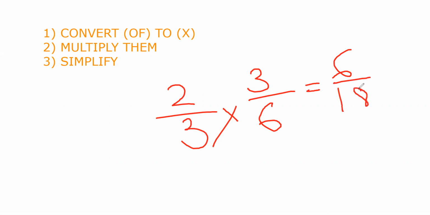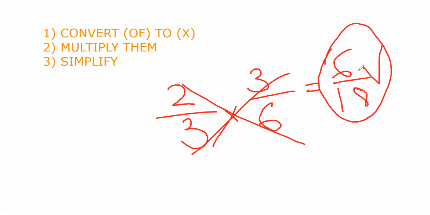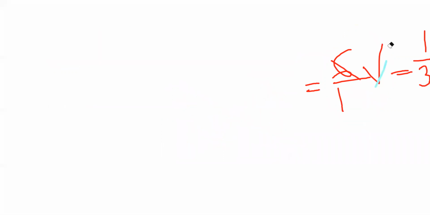I'm just telling you how to simplify, just focus over here. So 6/18 is an example, we have to simplify it. It would be cut, and 6 will be 1 and 18 will be 3. 1/3 will be the answer. So that's the concept of how to simplify.